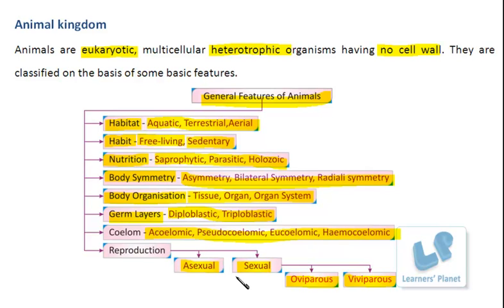Notochord is a rod-like or cord-like structure which runs at the back of the organism, and it separates the nervous tissue from the gut lining. Whether this structure is present or not, on this basis the animals are classified.